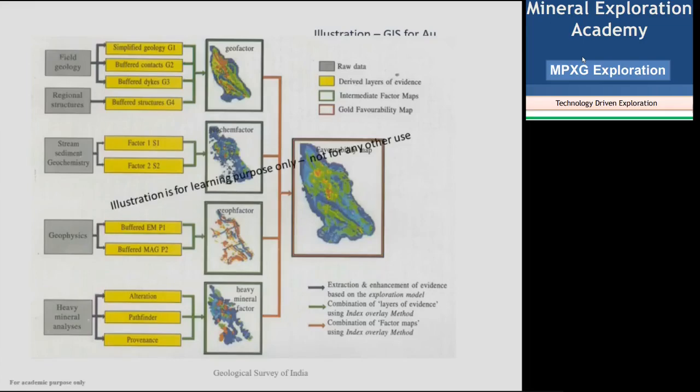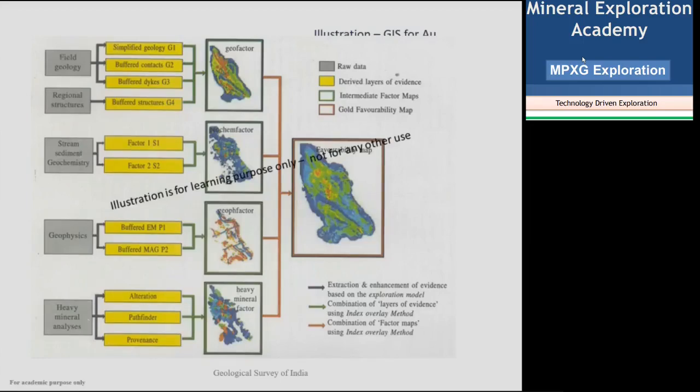So you have the data from field geology. You have data from regional structures. You have data from stream sediment and other geochemical sampling. You have geophysical data. You have other heavy mineral data. Everything you have got, you make different sets of layers. One is a geological factor layer, then a geochemical factor layer, then a geophysical factor layer, and the heavy mineral layer, the one with pathfinder minerals for finding gold, or pathfinder elements for finding nickel, vanadium or cobalt, or even for base metals. That kind of layer.